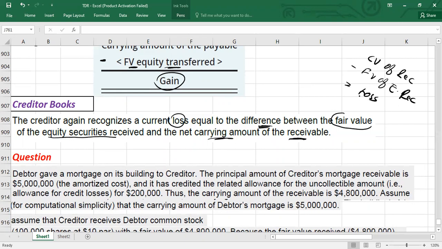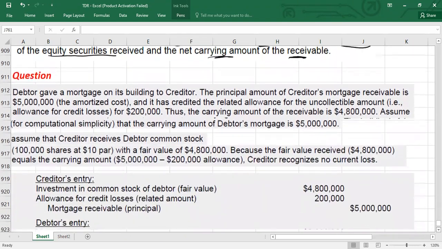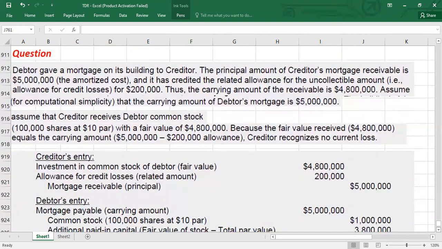Okay, loss to the creditors. Of course, because the carrying value of the receivable will be greater than the fair value of the equity received. Okay, guys. So here we have the same question, and I'm going to do both the debtor and creditor double entry.